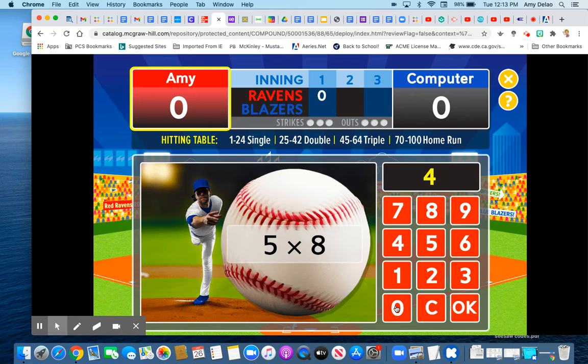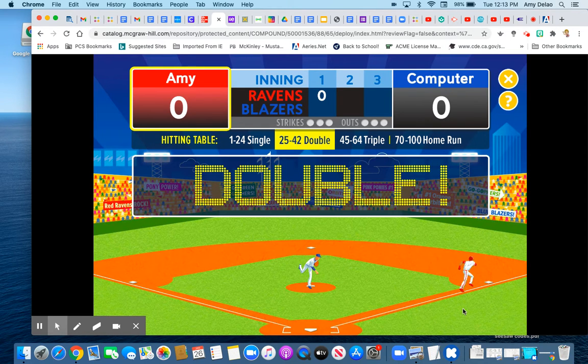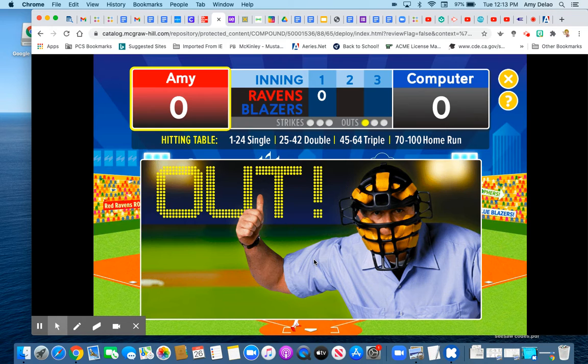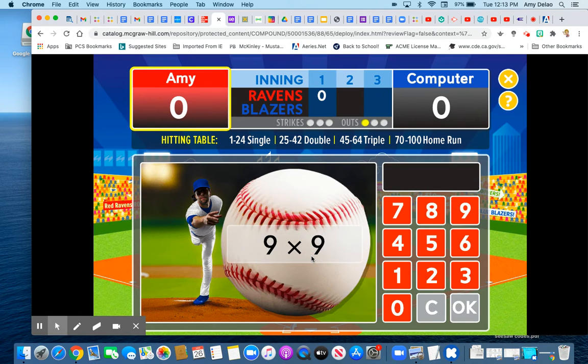5 times 8, I think that's 40. You can use your multiplication chart if you need to, and then you hit OK. Good hitting. I hit a double. Yay. And then you just keep going until you get an out. Sorry, you were thrown out. You're out. Okay, and you get 3 outs just like a regular baseball game, so I'm still up.